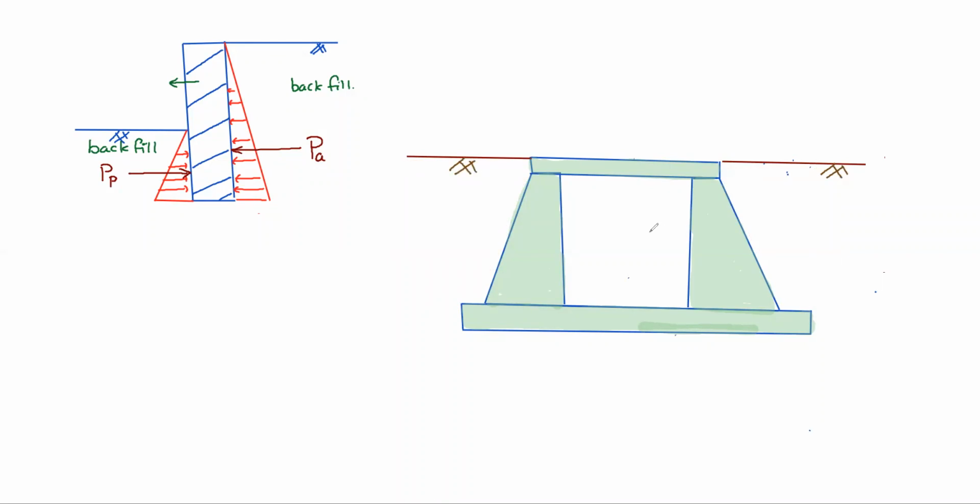See, because of this rigidity, the wall cannot move anywhere. So the wall positions are fixed. Then in this case, whatever earth pressure acts on the wall is called at rest earth pressure. So P naught. The wall cannot move either towards the backfill or away from the backfill. Then this kind of earth pressure is called at rest earth pressure.